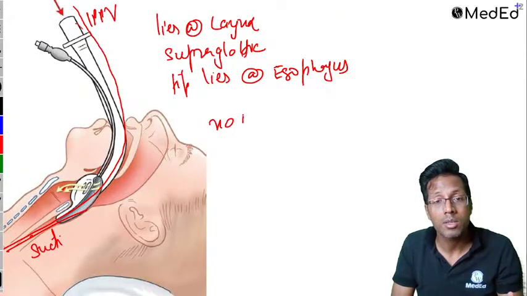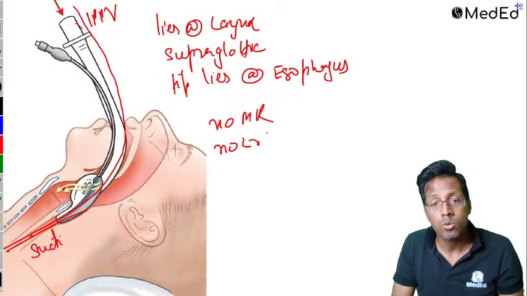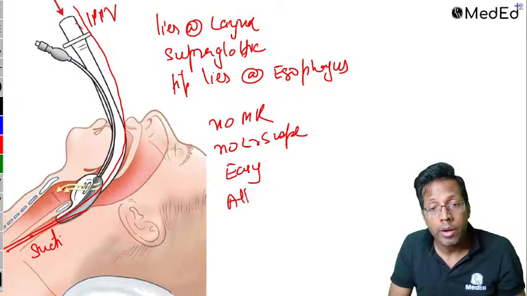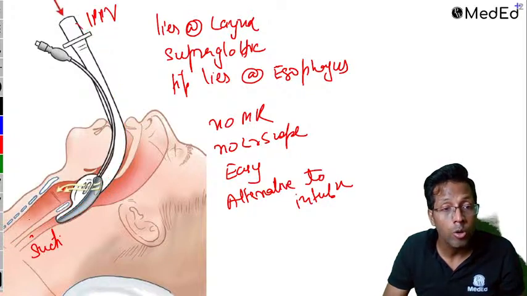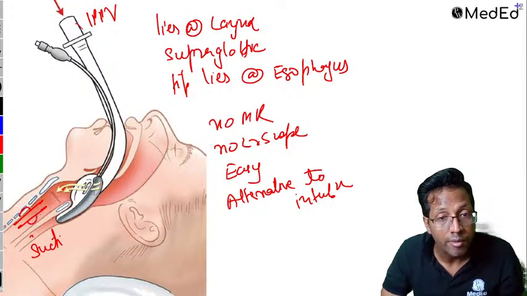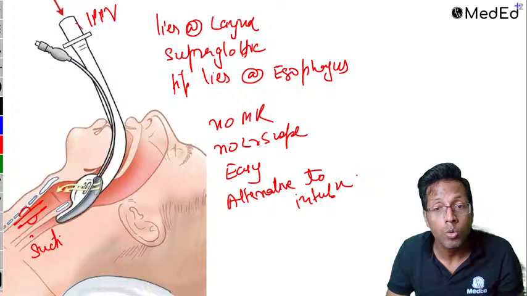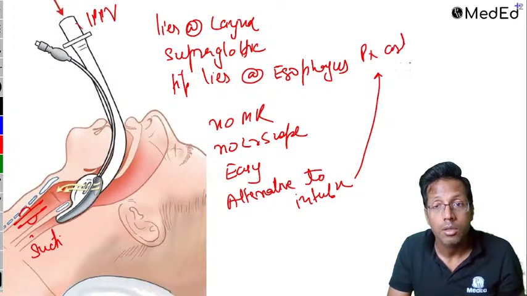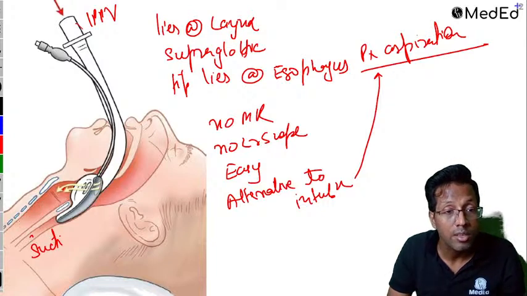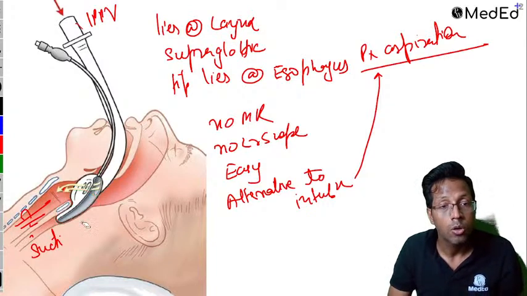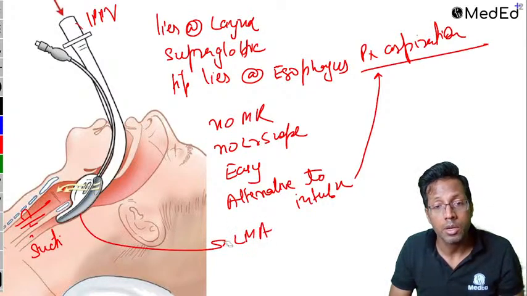When you use the LMA, remember guys, LMA needs no muscle relaxation. It needs no laryngoscopy. It is easy to insert. It's a very good alternative to intubation. The only difference is that in intubation, the endotracheal tube goes inside, it has a cuff, and therefore intubation prevents aspiration. LMA does not prevent aspiration because the cuff is outside and not inside the trachea. So LMA does not prevent aspiration.